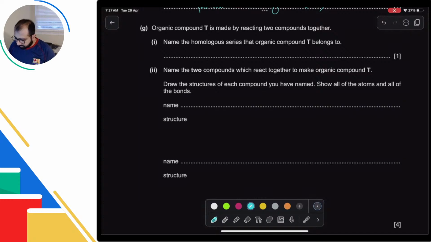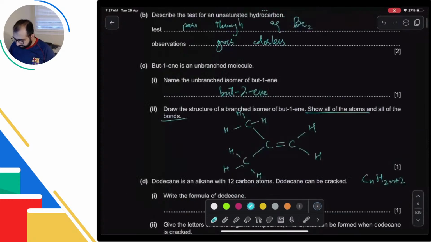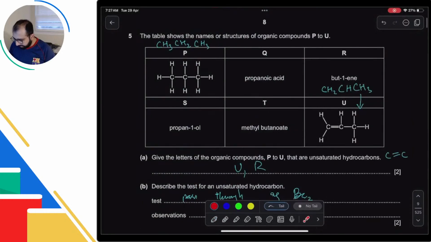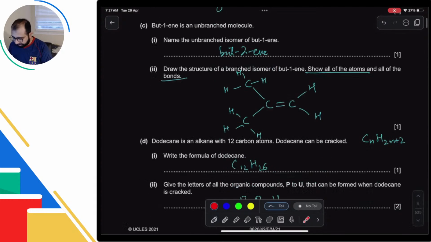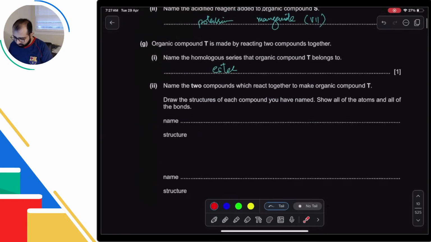Okay. Organic compound T is made by reacting two compounds together. Name the homologous series that it is. So that is an ester we saw. Okay. Name the two compounds which react together to make that. So let's see. Methyl butanoate. The methyl part comes from alcohol. Butanoate part comes from the acid. That means you need methanol and butanoic acid. So that's what we'll write.